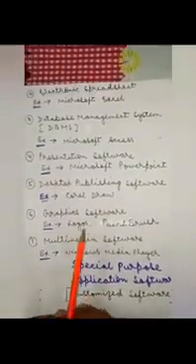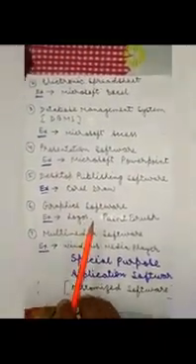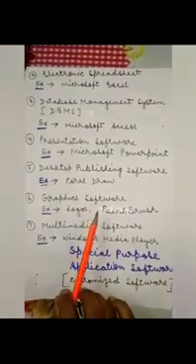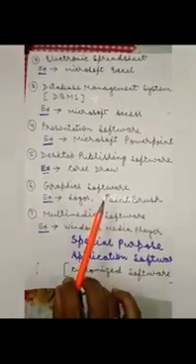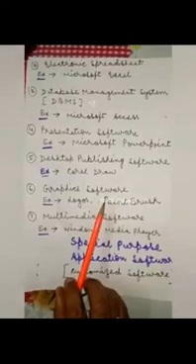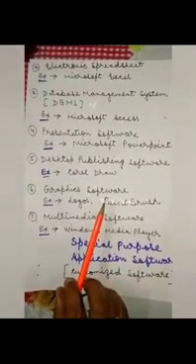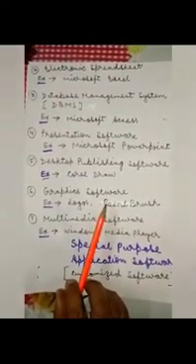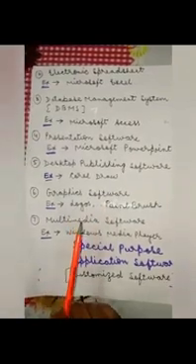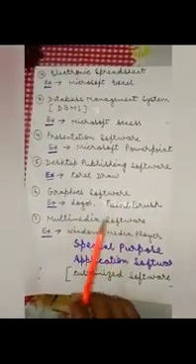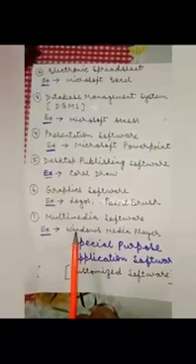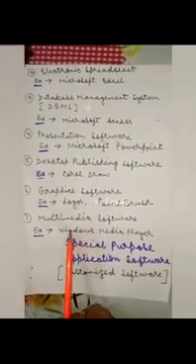The next one is graphic software. Graphic software is used to create images such as charts, graphs, photographs, logos, cartoons and much more. Example is Paintbrush. The last one is multimedia software.